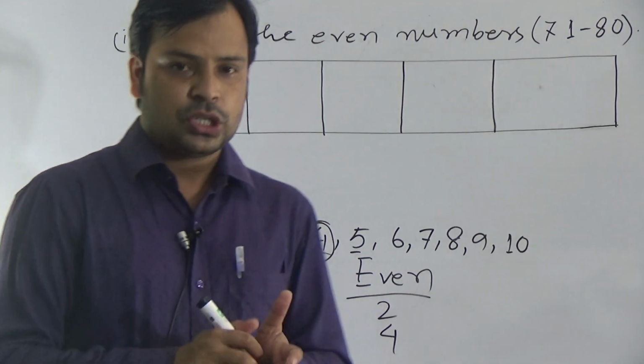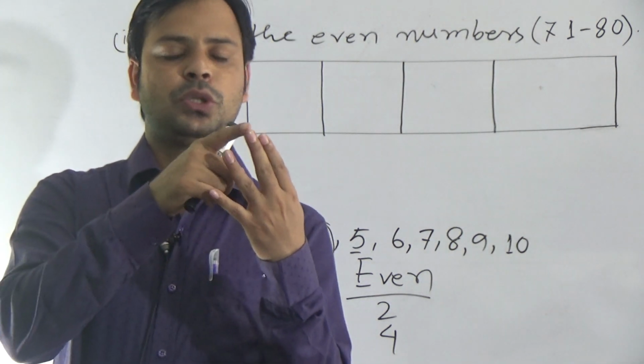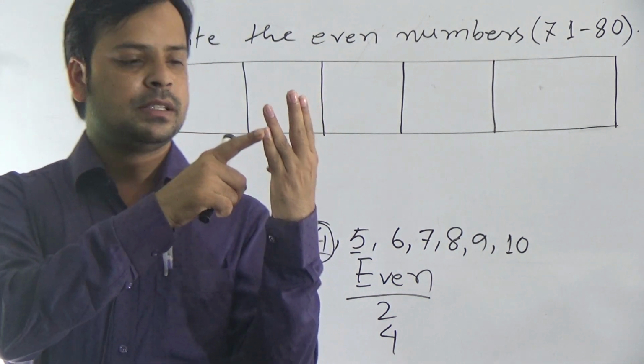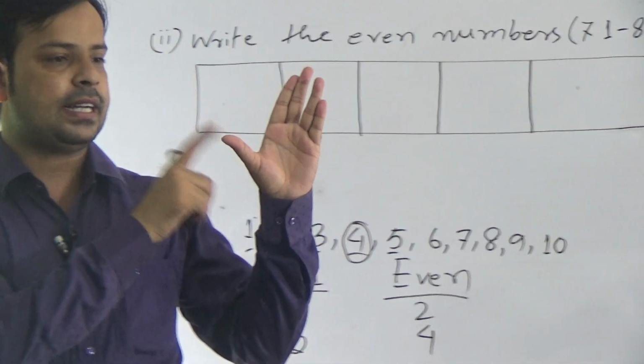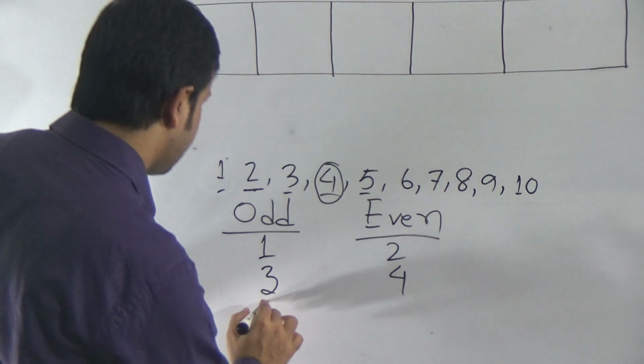Now go to next number 5. We can see 5 in this way. 1, 2, it means one pair. 3, 4, it means one pair. And here is another 5. So 5 is without pair, as here is no pair. So we can say 5 is odd.